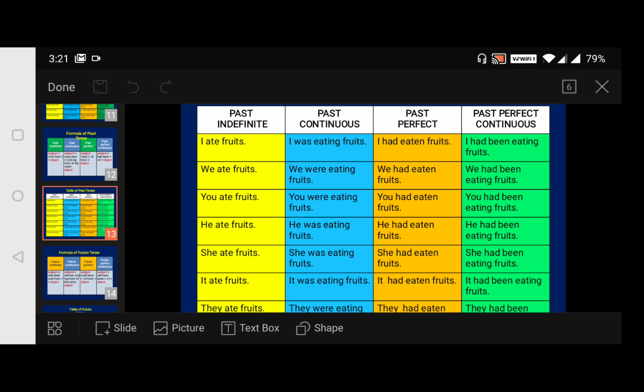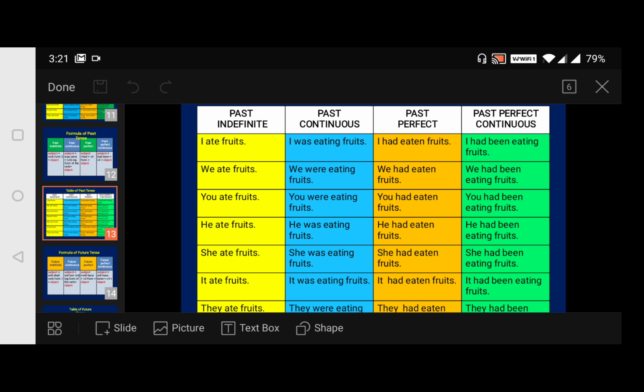And "I had asked him yesterday." It's not necessary. I asked him yesterday. That's enough. Okay. So you have to observe the difference between the past perfect and the past continuous.